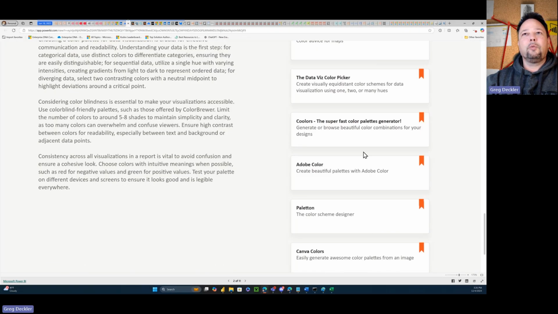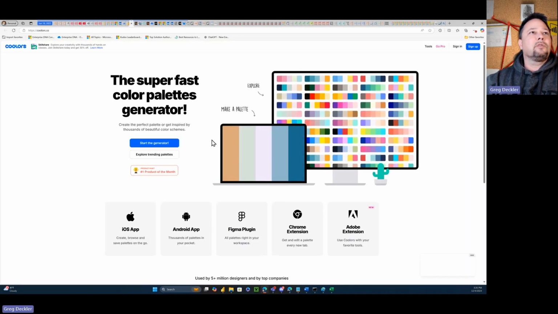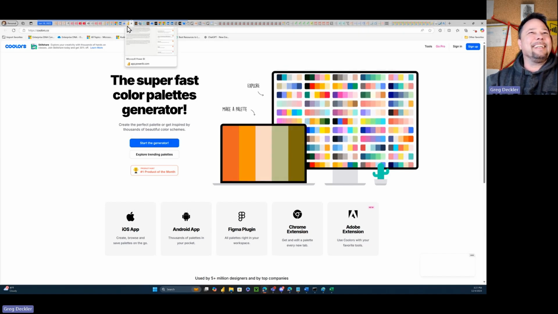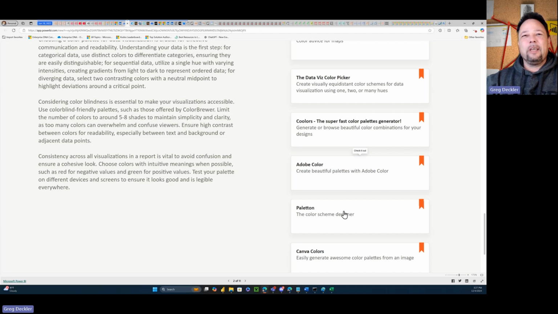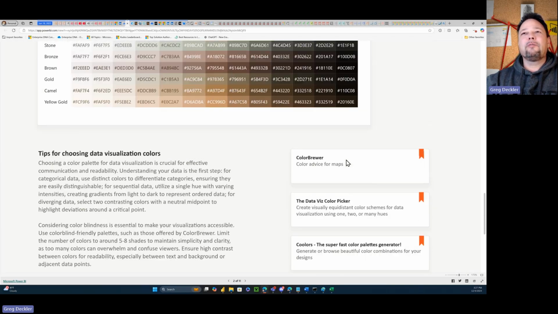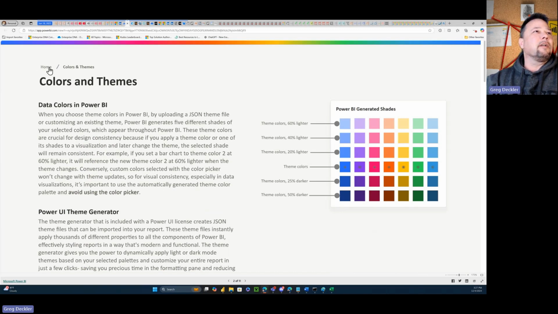Yeah, super fast color palettes generator. So start the generator. It's just Coolors. It's just a link to Coolors. They have a link to Adobe Color, a link to Pantone, a link to Canva colors, right? This doesn't seem to be adding much value in my opinion. If I'm paying $100 for this, I don't see what I'm getting out of this exactly.